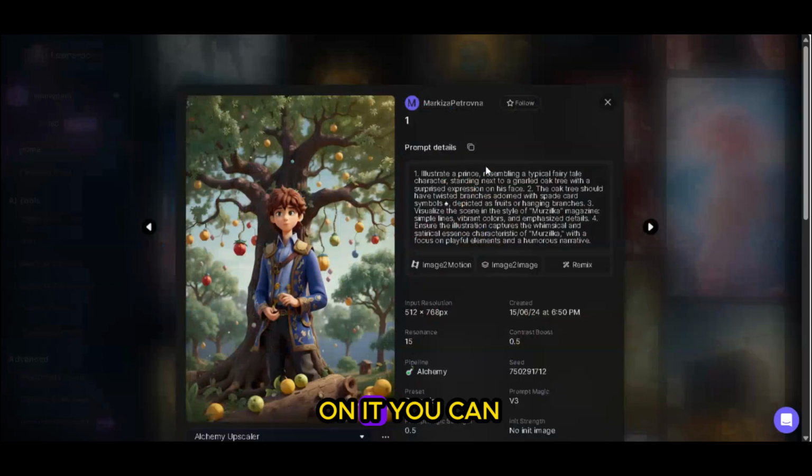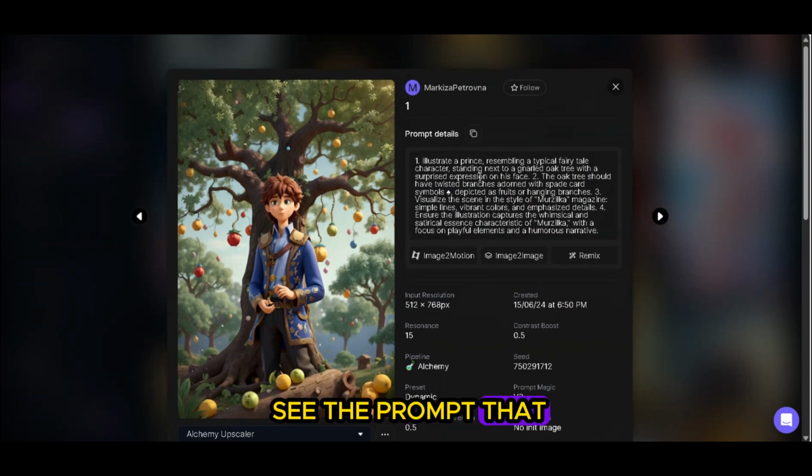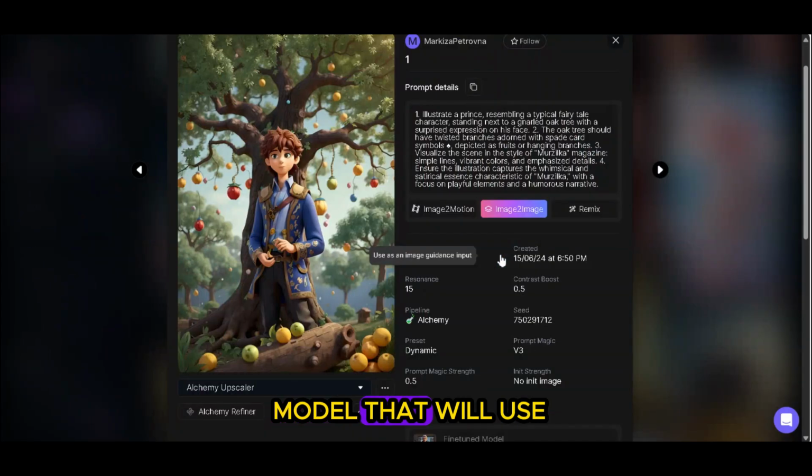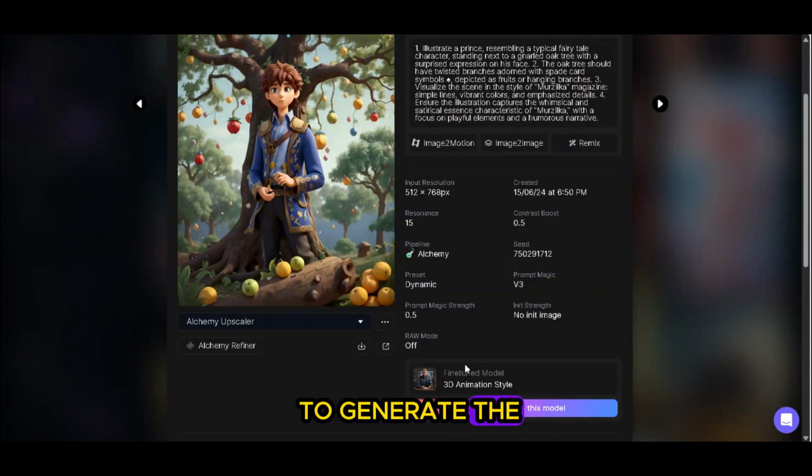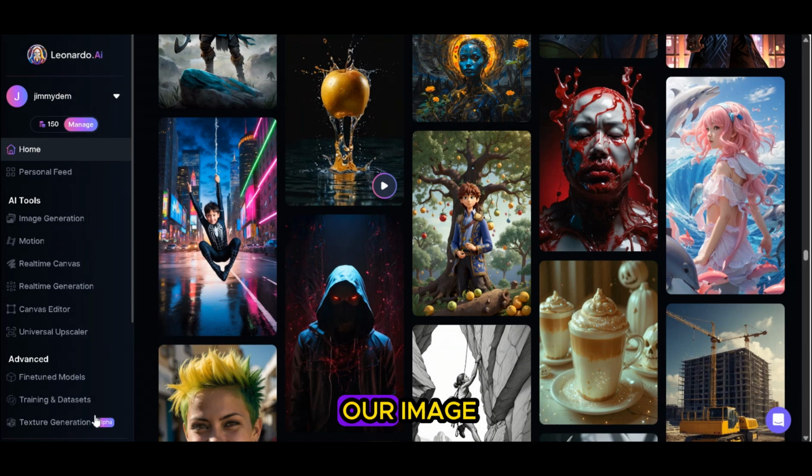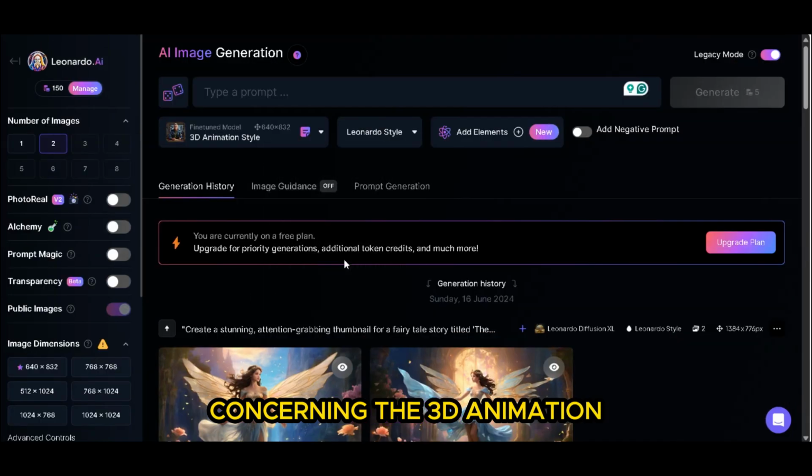So when I click on it, you can see the prompt that was used to generate the image. At the same time, when I scroll down, you can see the model that was used to generate the image, and the model is 3D style. And as we opt for 3D images, I'm going to click on it to generate our image for the 3D animation.